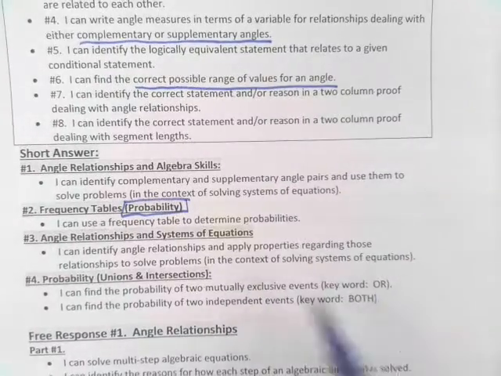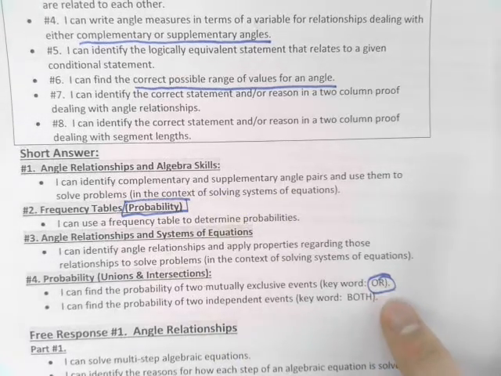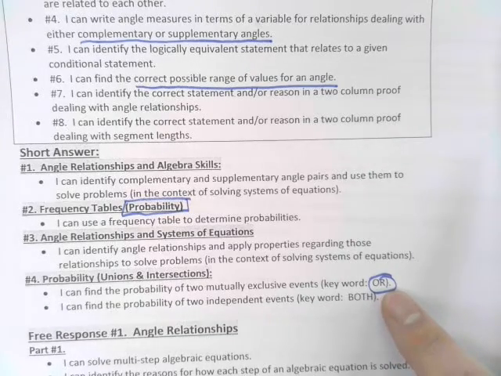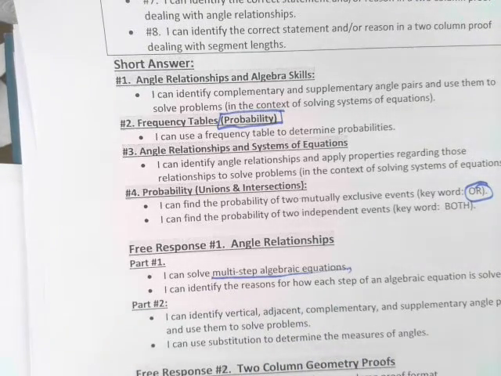So how about this one? Mutually exclusive events using the word or. We had a problem on our test about that. Finding the probability when we're good with one thing or the other. And then finally, being able to solve multi-step equations based off how angles are related to each other.